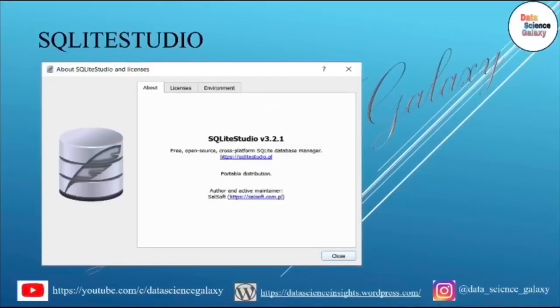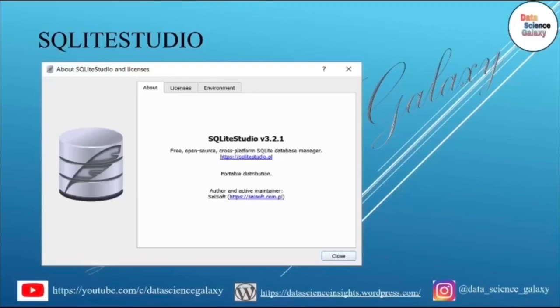In a short while from now, we will be moving on to the most exciting part of this video, and that is the hands-on demonstration of application of several SQL constructs onto a database for deriving meaningful insights. For demonstration purposes, I am going to be extensively using in this video a popular free tool called SQLiteStudio. There are other tools if you are interested to explore, for example, SQL Server Management Studio from Microsoft, and then there is MySQL. There are free tools available out there.